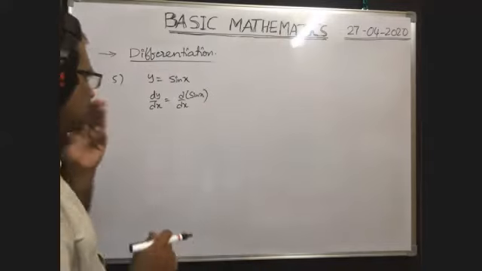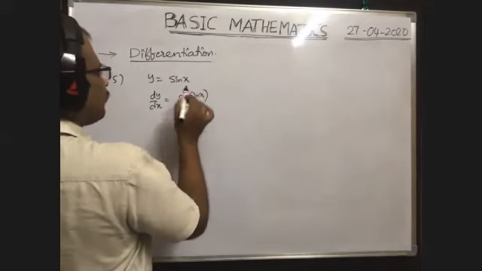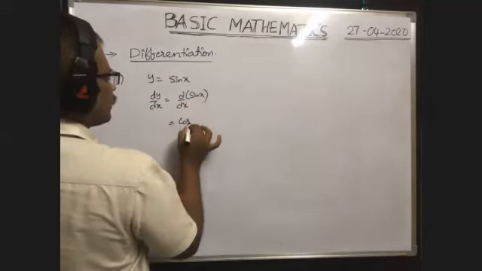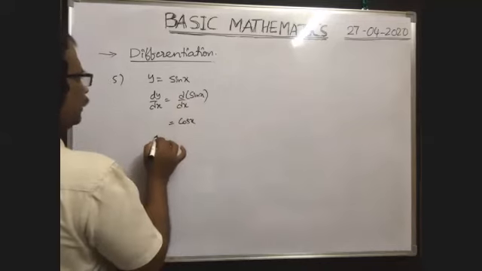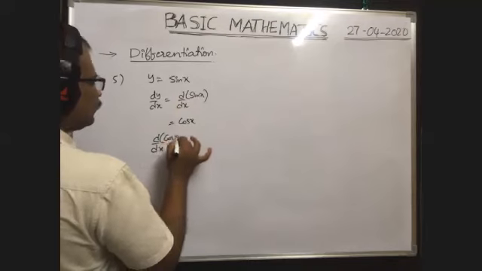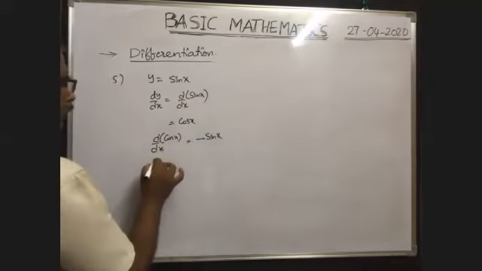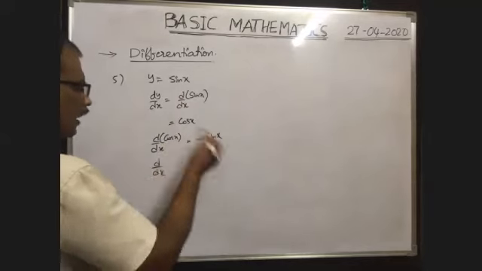Okay, so d by dx of sin x. When you differentiate sin x with respect to x, then you will get cos x. Similarly, d by dx of cos x is equal to minus sin x. Okay, these are all the formulas.